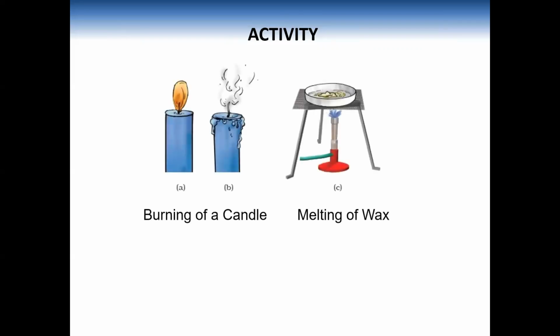Let us discuss one activity. You have to take one candle and then measure the length of the candle by using a scale. Light it up and let it burn for some time. Then blow out the candle. Again, measure the length of the candle using a scale. So what will you observe? That there is a change in the length of the candle which cannot be reversed. So this is the example of irreversible change.